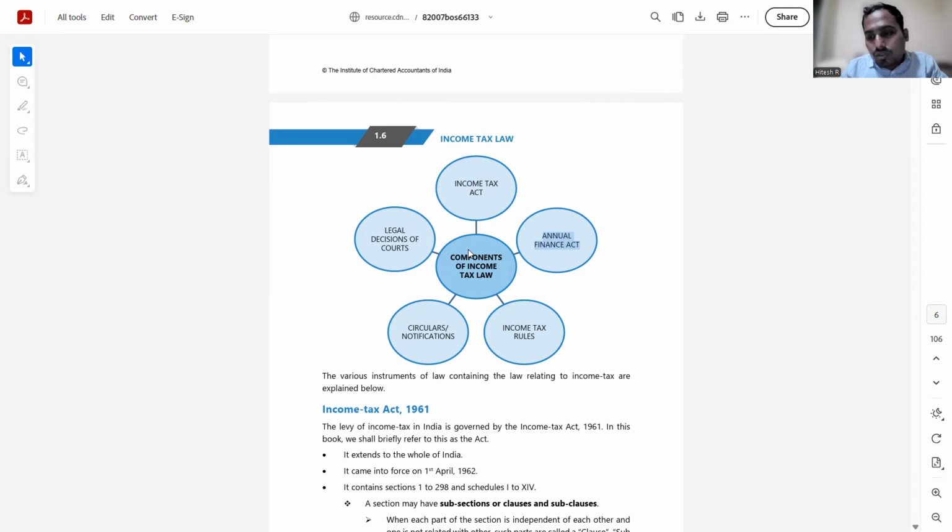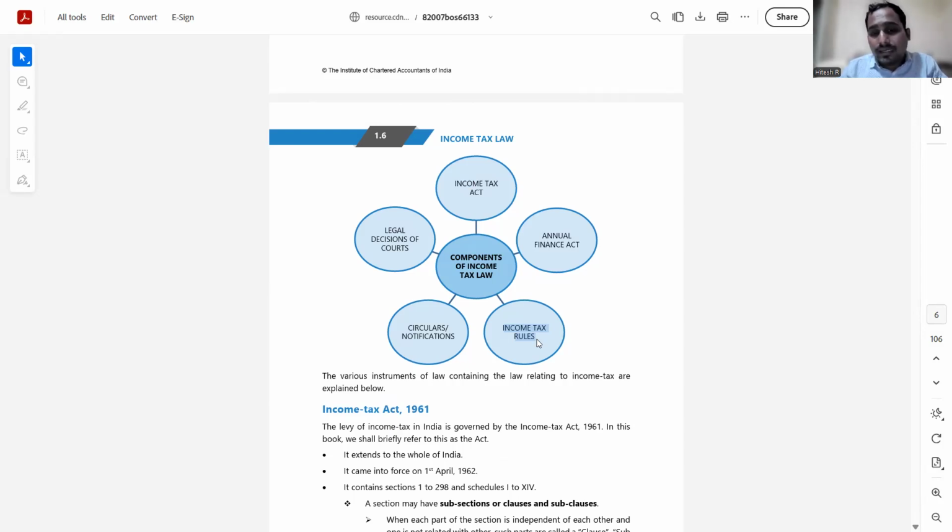But to execute that act, to bring it to the ground level, to do the paperwork, there are a lot of minute details which we have to look into. There has to be a proper process which has to be taught, and those processes, those forms, those guidelines come in the form of income tax rules. So income tax rules are a part of the income tax act. It goes hand in hand.